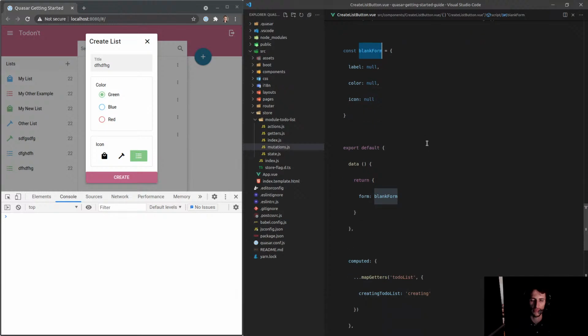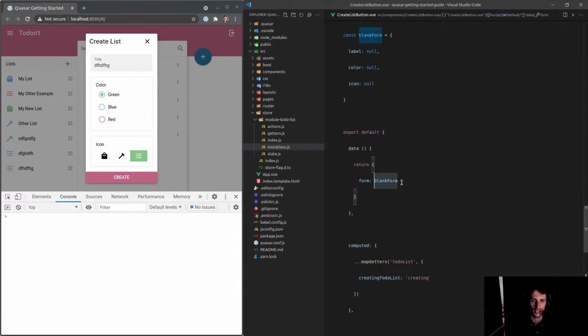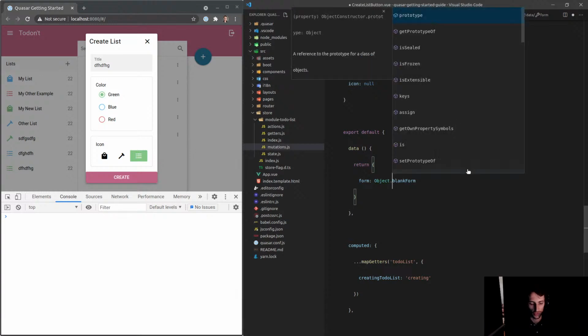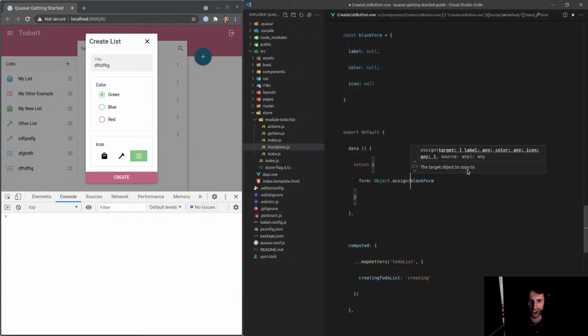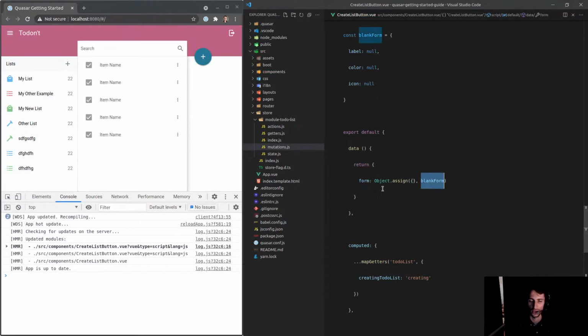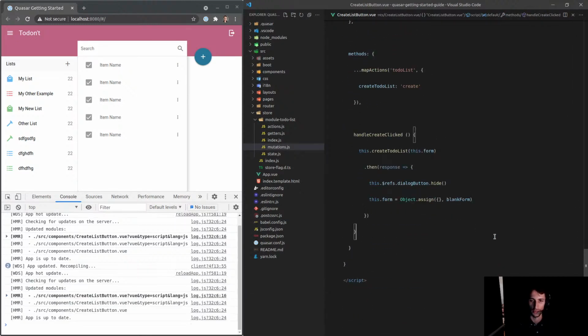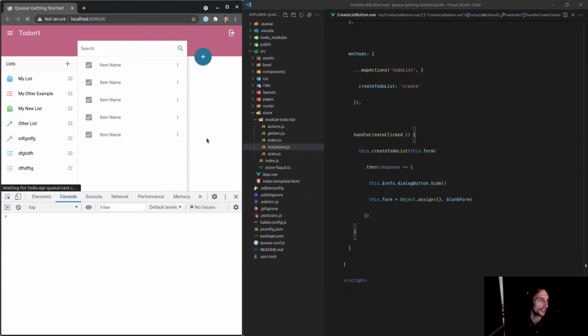So what's the best way to duplicate that? I guess I could say Object.assign. Is this the standard way to do it though? You could do that and just whack it into a blank object. So then I'm not actually changing blank form here. And then I could say here, form is equal to a copy of blank form. Yeah, let's give that a try.